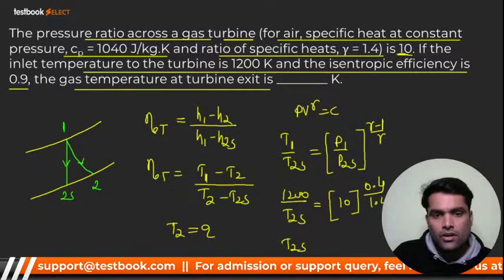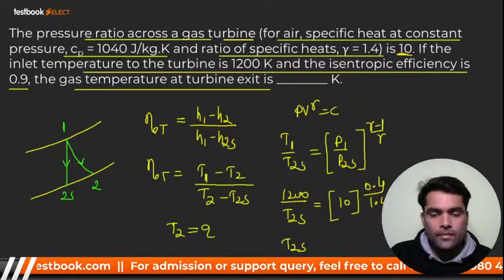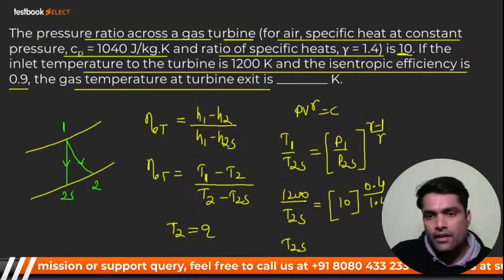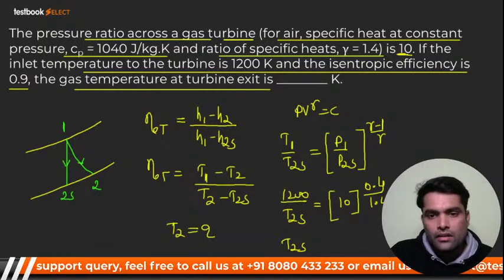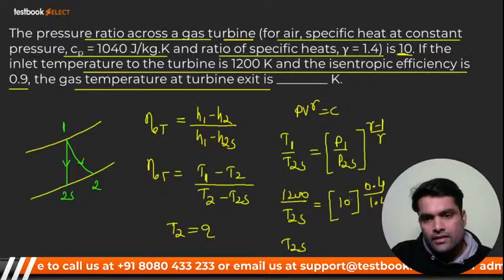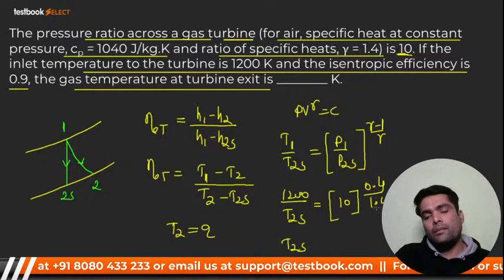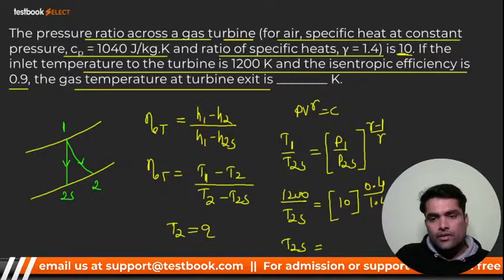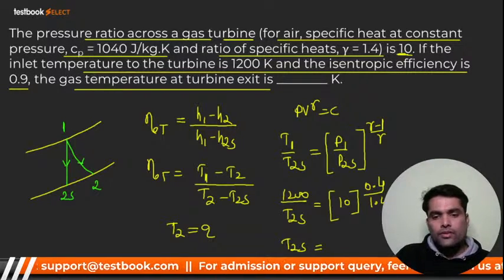Guys, is it visible or not? Please tell me. Okay, it's not visible, right? Okay, it is here. That is 10 raised to the power 0.4 divided by 1.4 only. What T2s do you get? Your T2s will be how much?